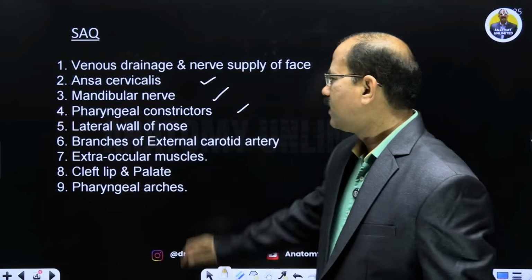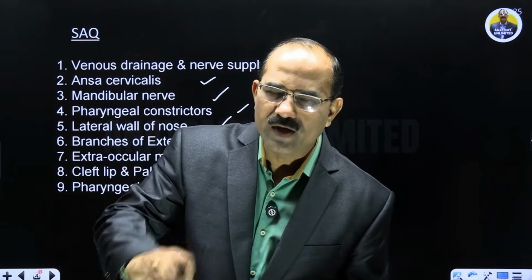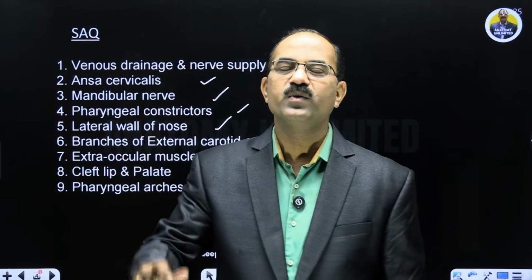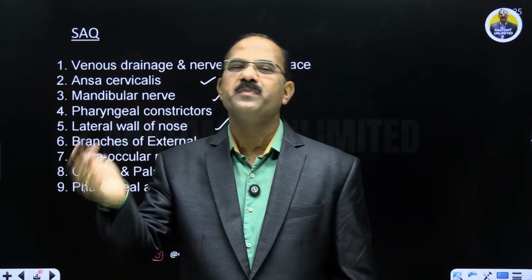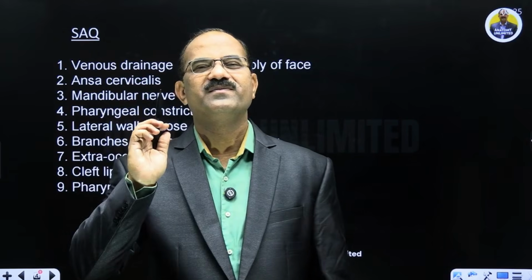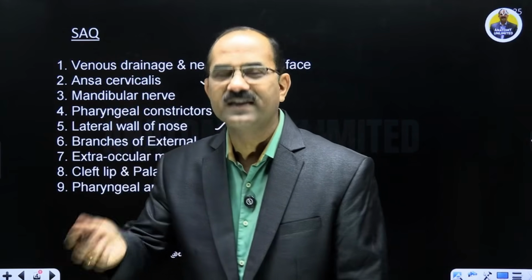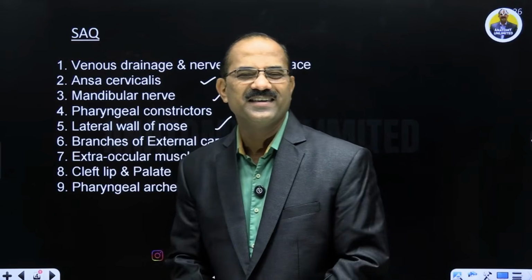Fine. Lateral wall of the nose: sometimes a diagram also comes, so you have to just mention the conchae, and you have to mention the meatuses of the nose and what structures open in which meatus. What structures open in the inferior meatus, middle meatus and superior meatus, that you have to mention. That comes in SAQs also, and in MCQs also, sorry.